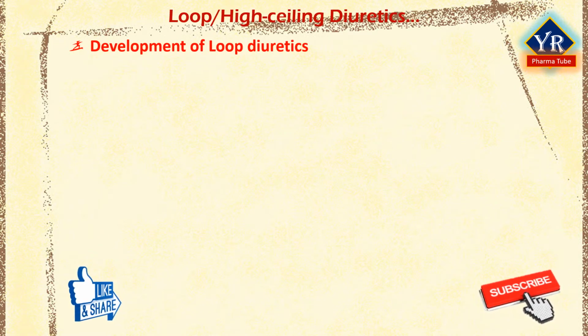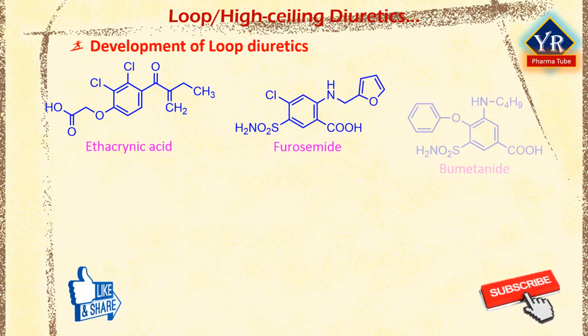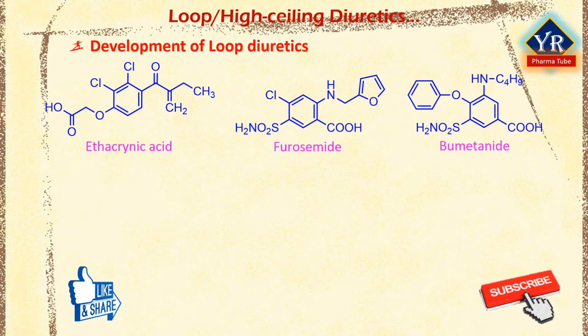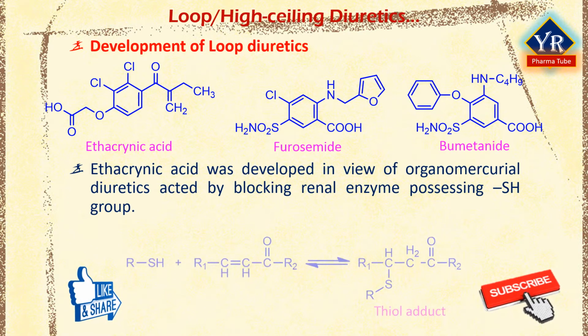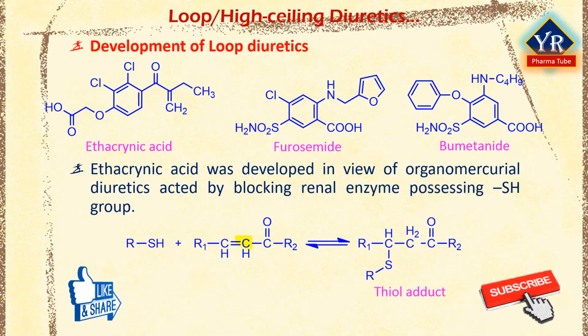Development of loop diuretics. There are known different compounds which belong to this class, out of which three compounds, namely ethacrenic acid, furosemide, and bumetanide, are considered here. Ethacrenic acid was developed in view that organomercurial diuretics acted by blocking renal enzymes possessing sulfhydryl groups, since alpha-beta unsaturated ketones react readily and reversibly with sulfhydryl groups through Michael type addition reaction giving thiol adducts. See the reaction shown here.